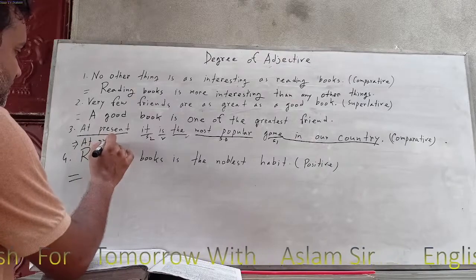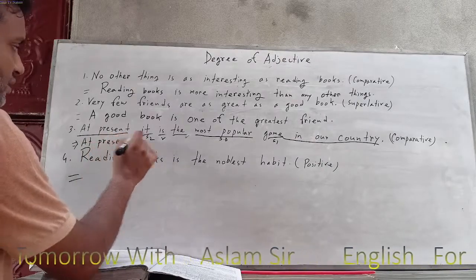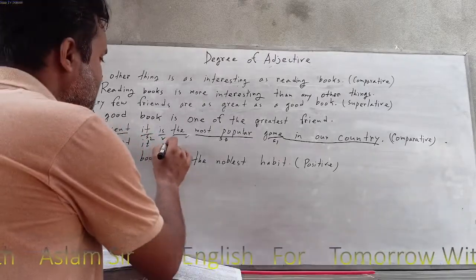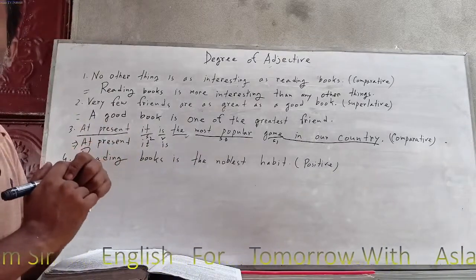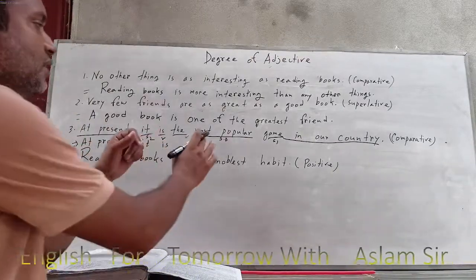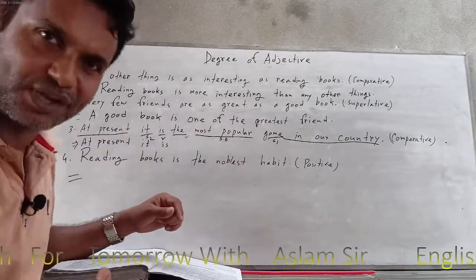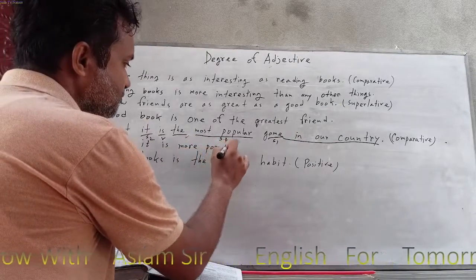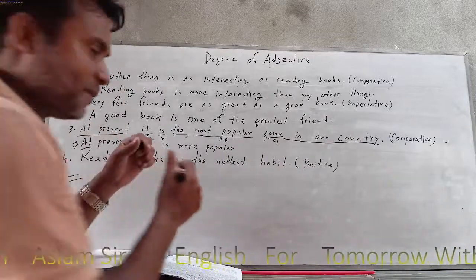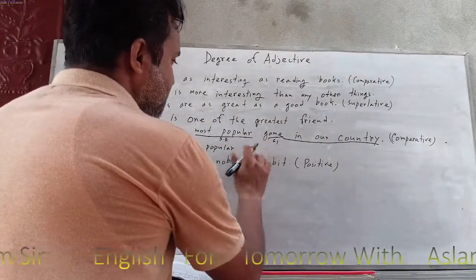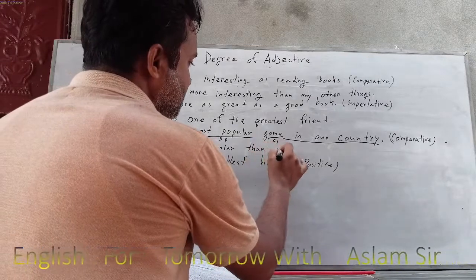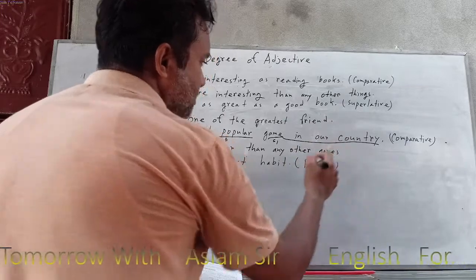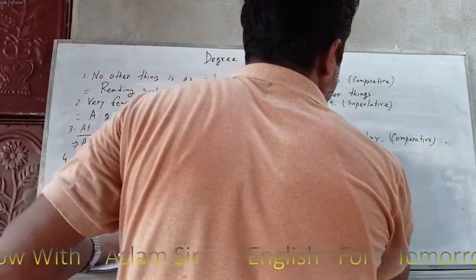So at present, so you can keep this part. And next one is it. So this is the subject 2. Next one is verb, no problem. And then comparative structure, what? Comparative degree. So next one is what? Popular, more popular, most popular. So you have to write down more popular. Next one is than, then any other games, in our life, in our country.